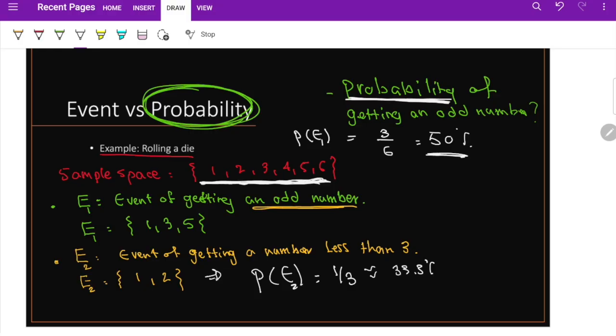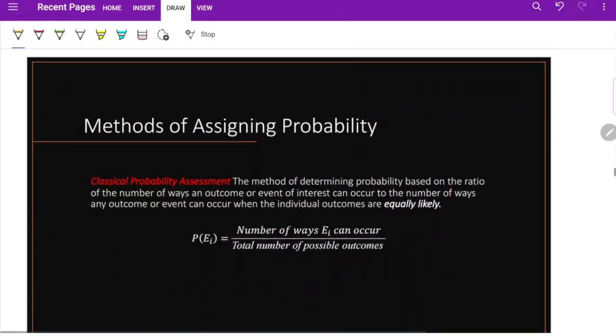So this is the difference between the event and the probability, and we have to recognize that we are always finding the probability of event or events. Before you find any probability, you have to define your event or events. You have to know them first. Now let's talk about probabilities in the following few slides.